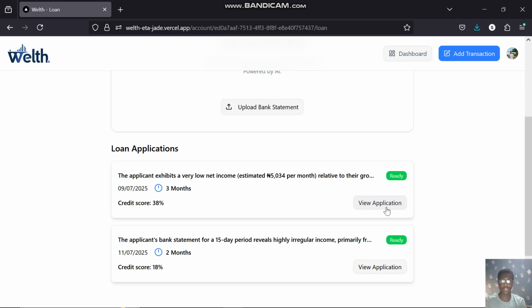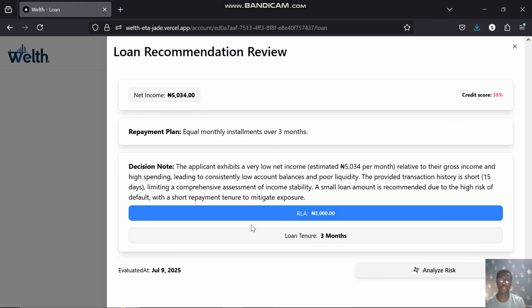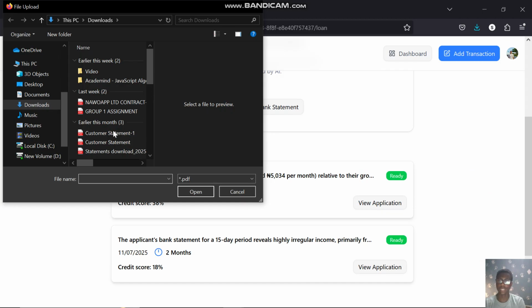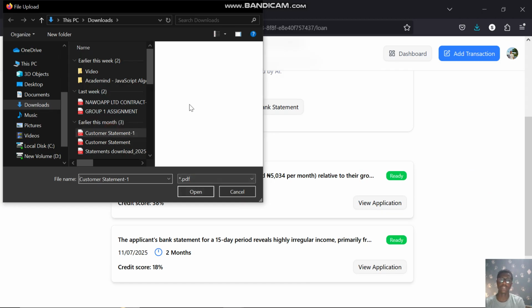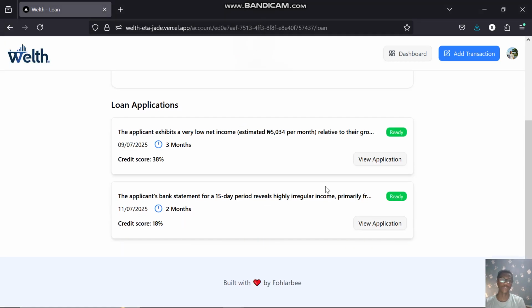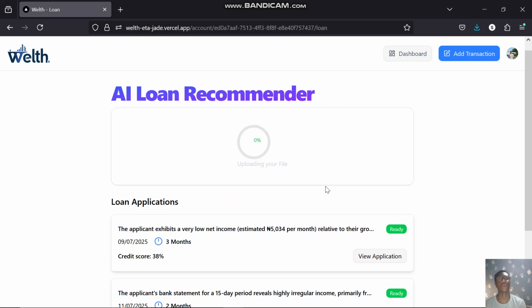repayment plans and smart risk analysis. Now, you can see I have already created some loan recommendations here, but I'm just going to demo it by selecting this. You can see this is a bank statement. I'm going to do that. So this takes a while. It uploads to Firebase.